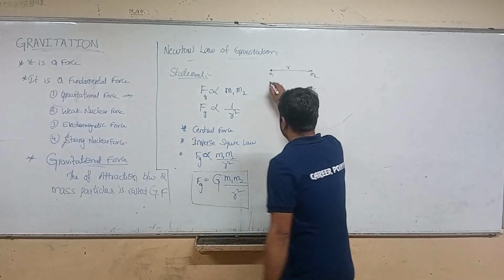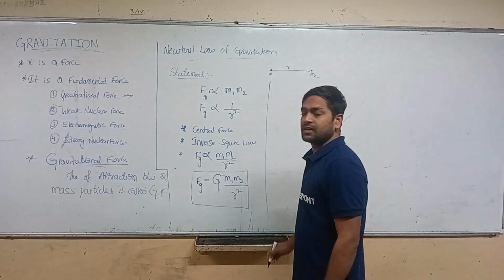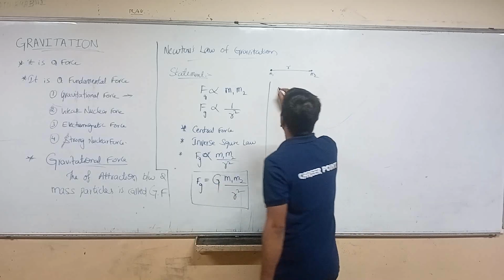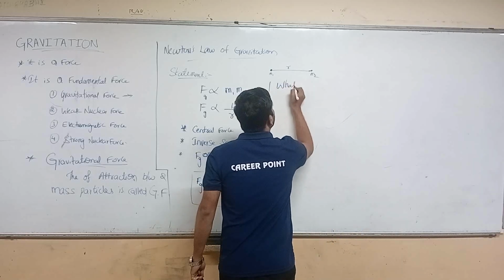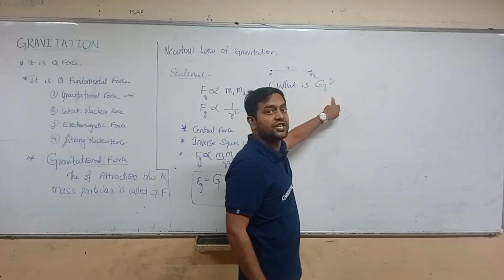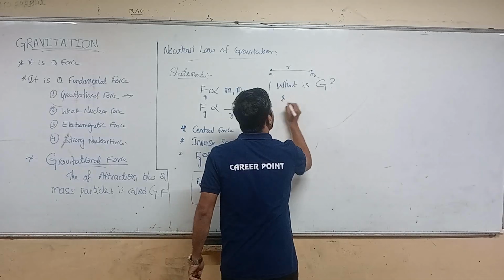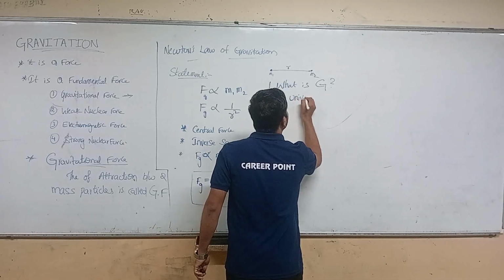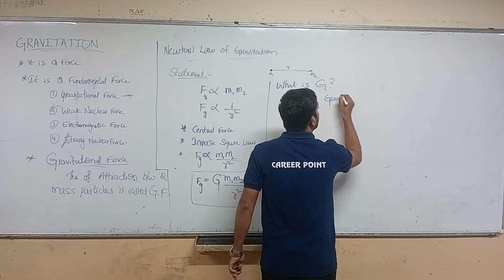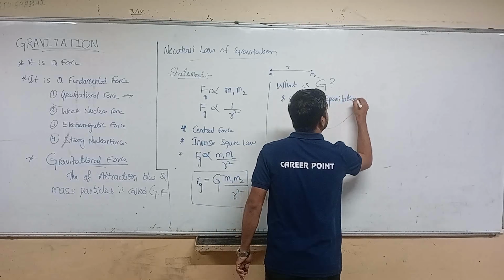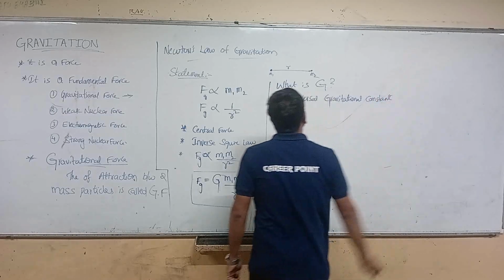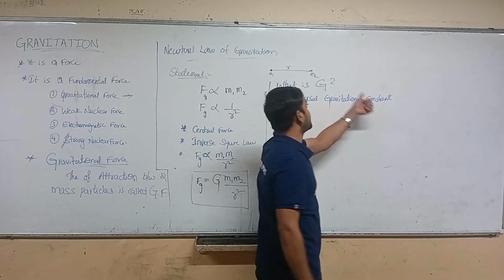So here we are taking G. What is G? G is the universal gravitational constant. Universal gravitational constant is G.